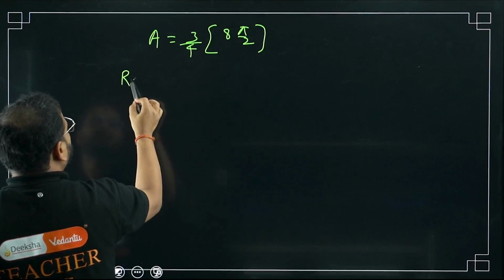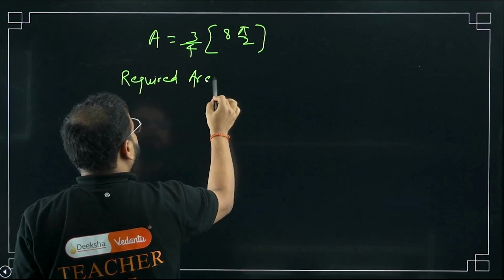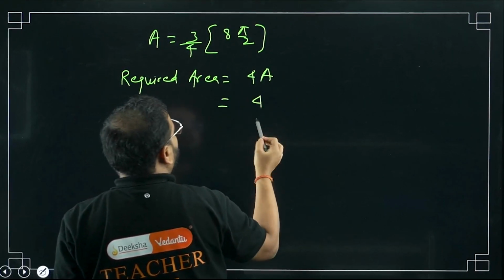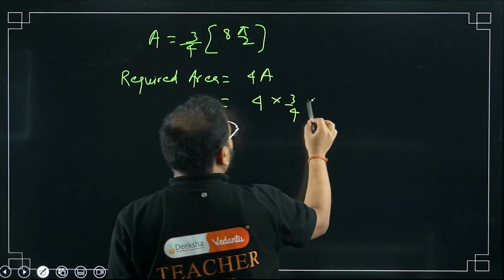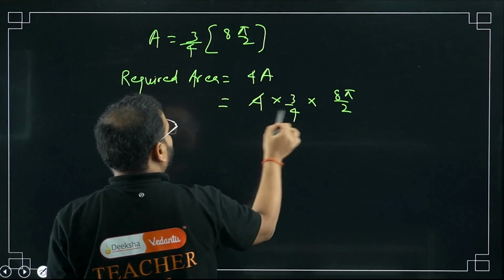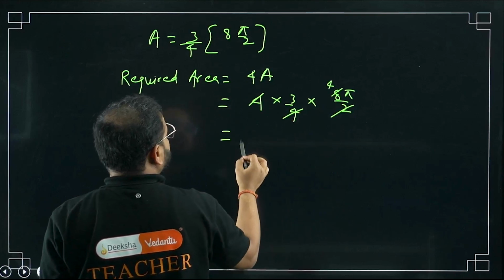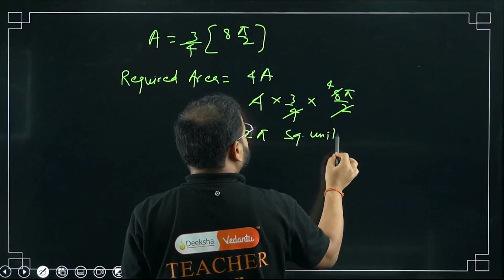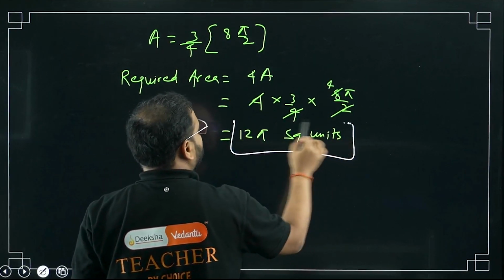What's my required area? My required area is 4A. So multiply 4 into 3 by 4 into 8 pi by 2. 4 cancelled, 2 4s are 8, 4 into 3, so 12 pi square units. This is the required area that we were looking for.